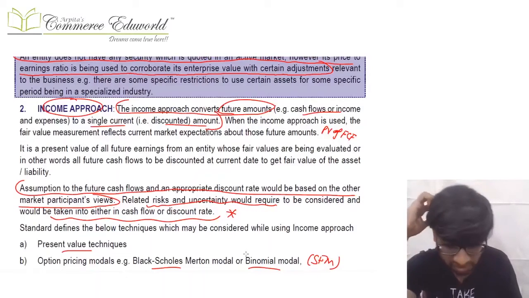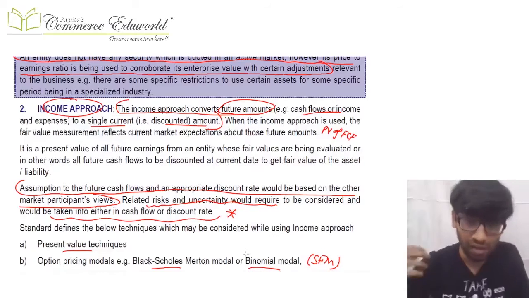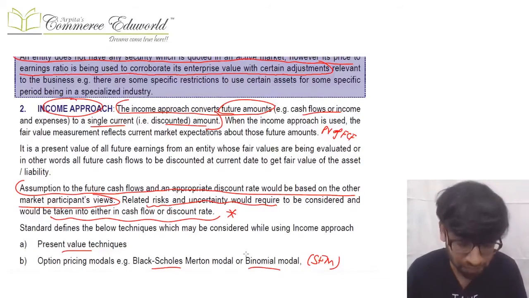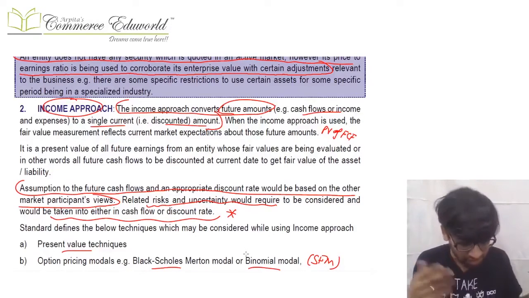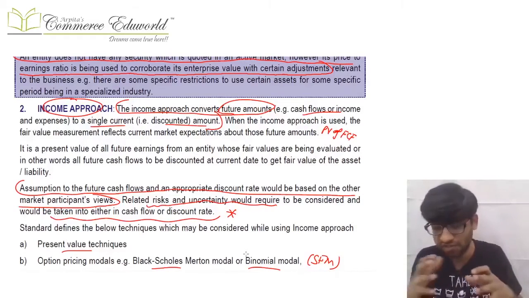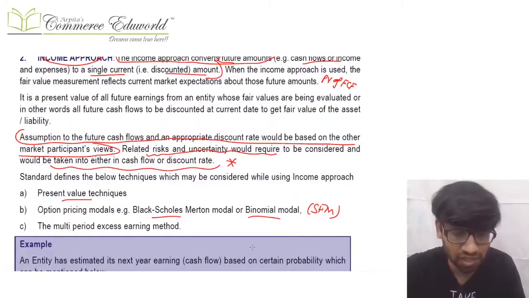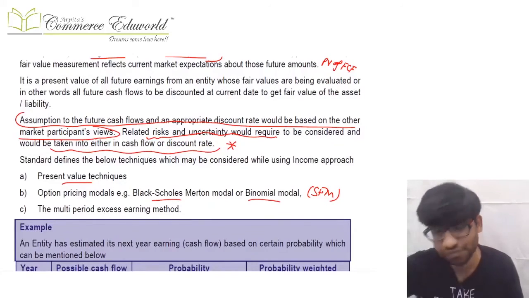To brief it up again, what do we do in the income approach? All the future cash flows we try to estimate, and we convert those future cash flows into one single amount by applying the discount rate. If there are risk and uncertainties, they can be adjusted either in the cash flows or in the DCF, as we do in Ind AS 36. There are different ways of calculating value as per the income approach. Either you can use PV of future cash flows, or you can use the Black-Scholes model, or the binomial model as studied in SFM. That's all about the income approach.